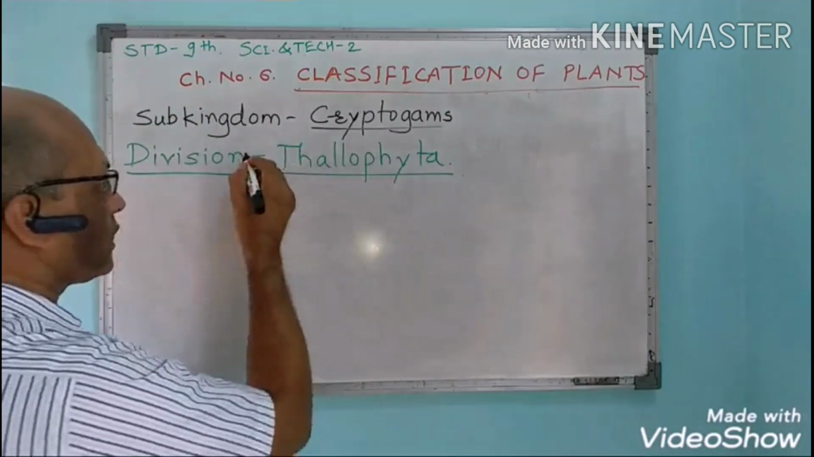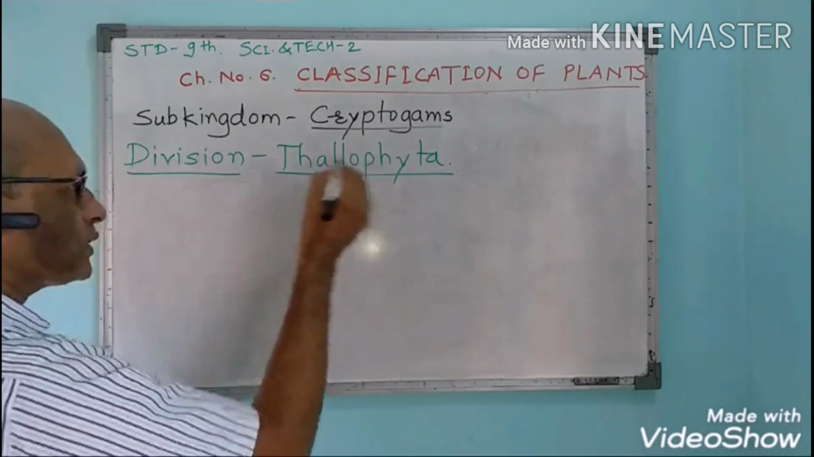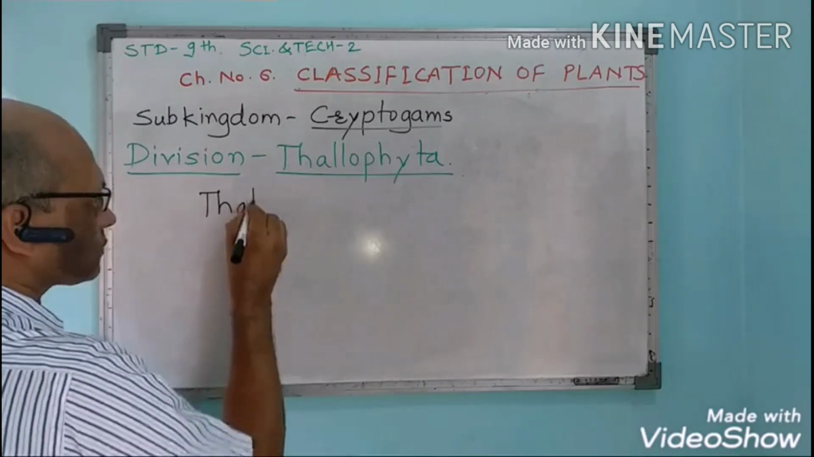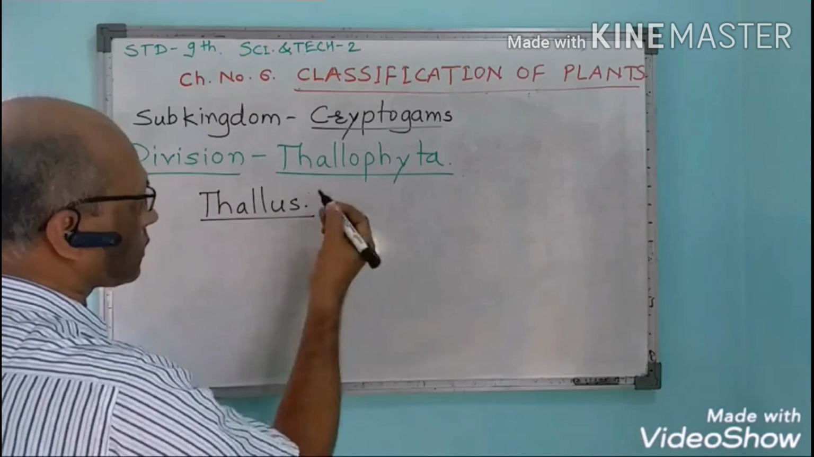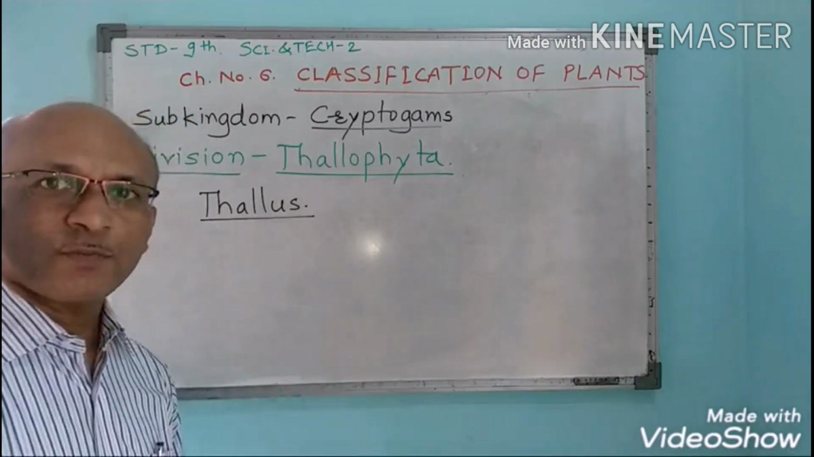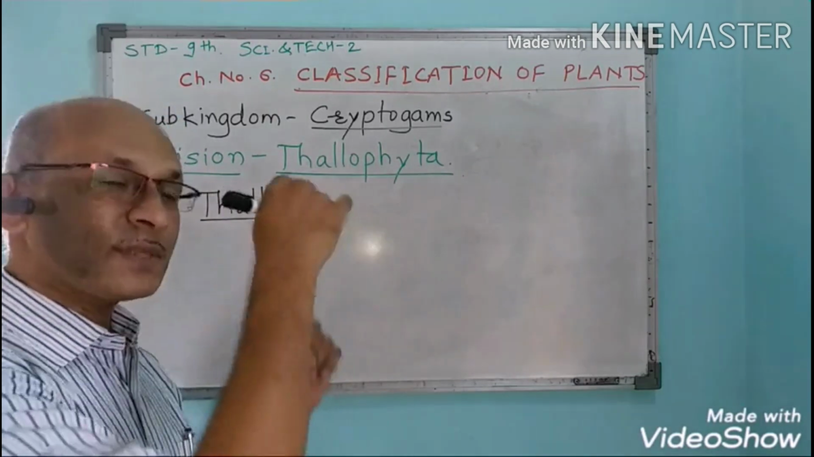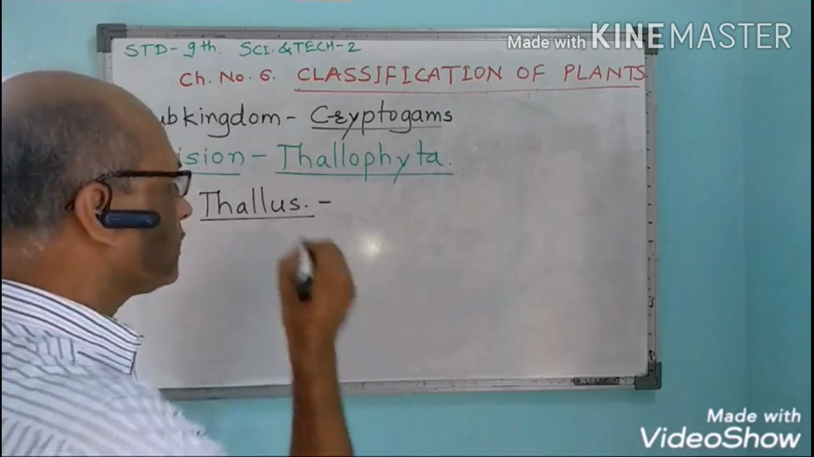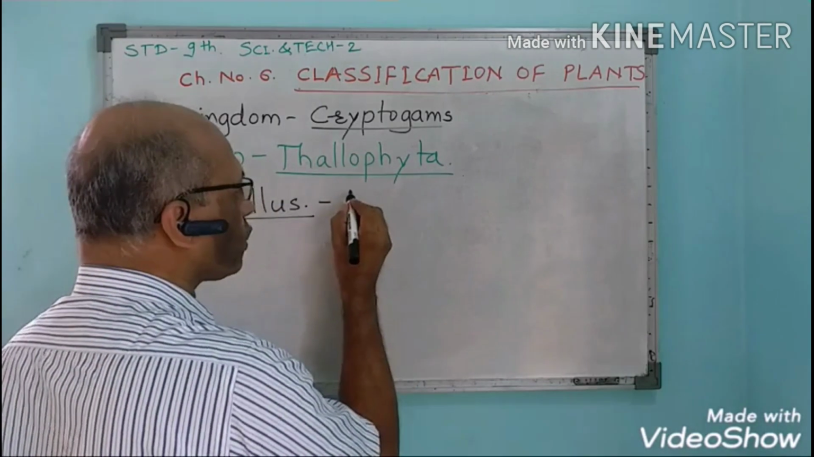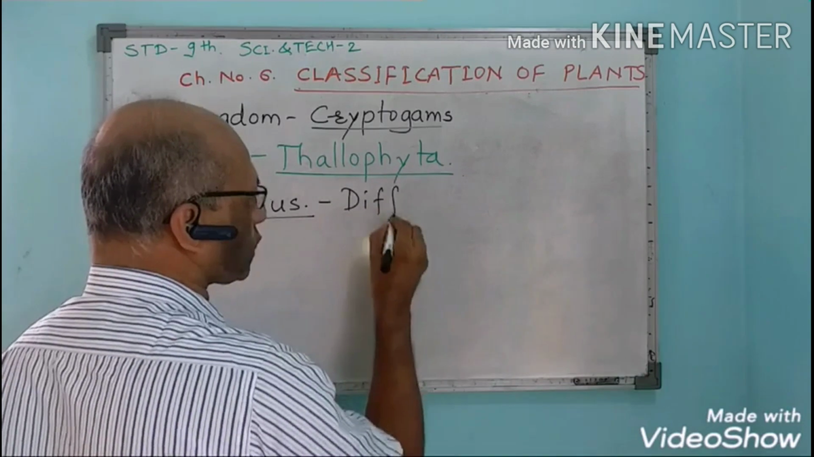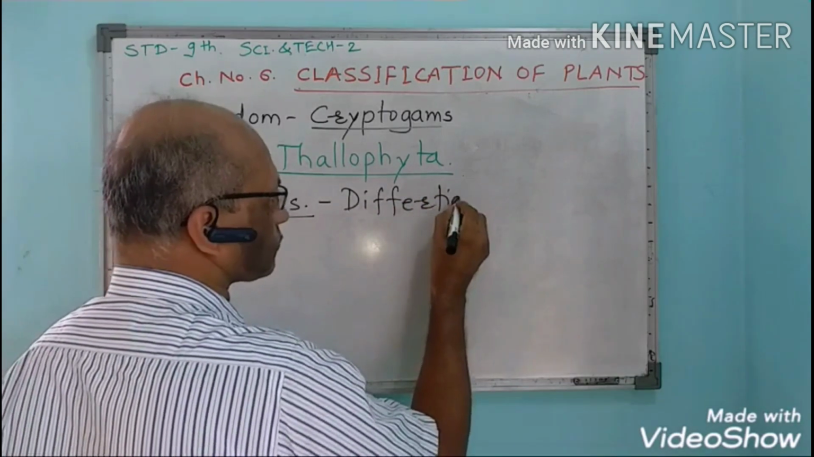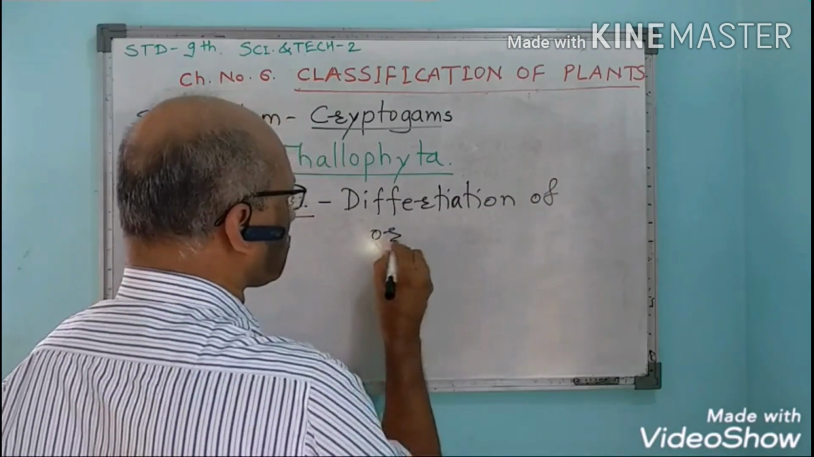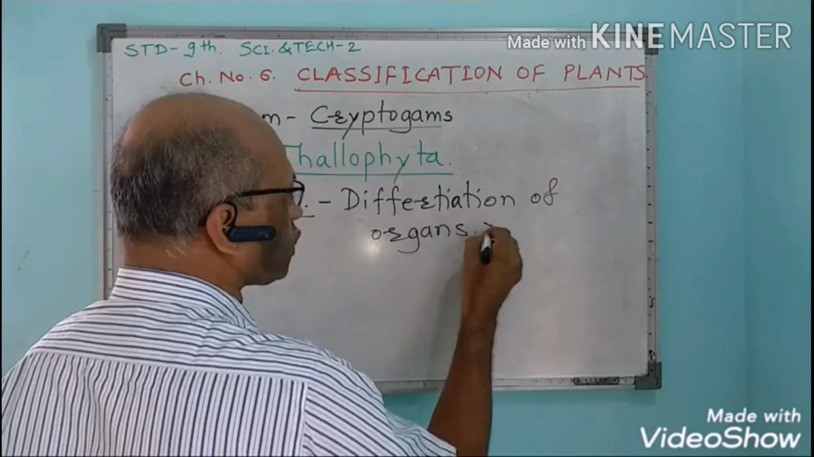First is division number 1, thallophyta. What is this thallophyta? Thallophyta means thallus-like body, and phyta means plant. The plant which is having a thallus-like body. What is this thallus-like body? This means that these plants will not show differentiation of organs. Differentiation of organs is not visible.